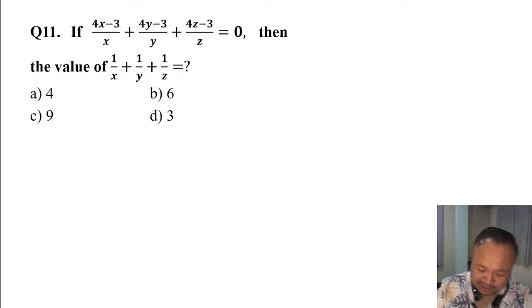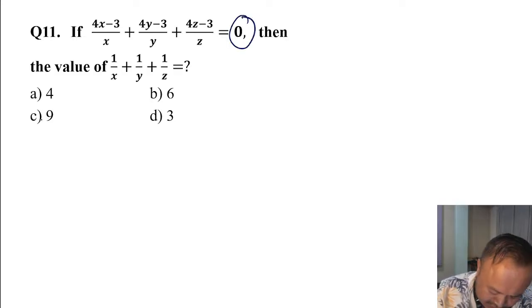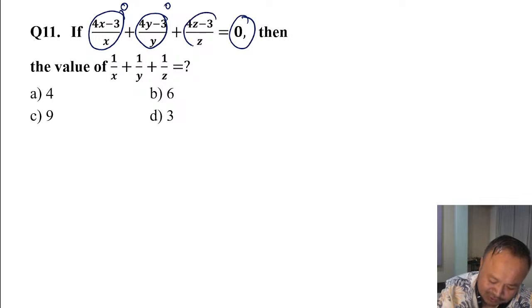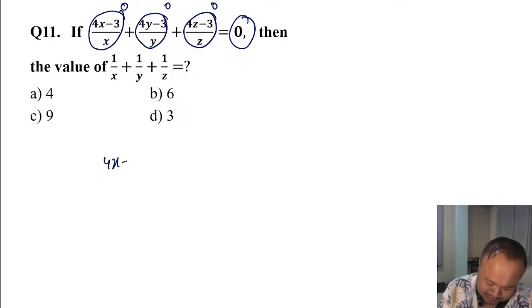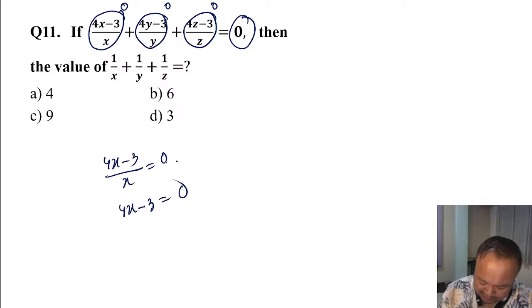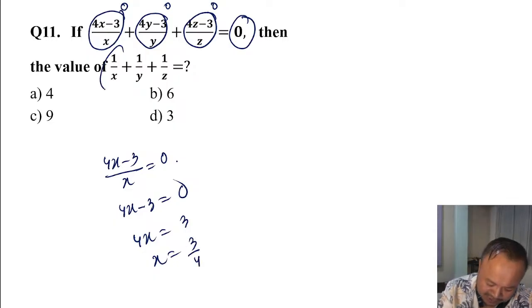Using the concept, left side and right side are 0. So it becomes 0 plus 0 plus 0, which is 0. So 4x minus 3 divided by x is 0, so 4x minus 3 is 0. So 4x is equal to 3, and x is 3 by 4.